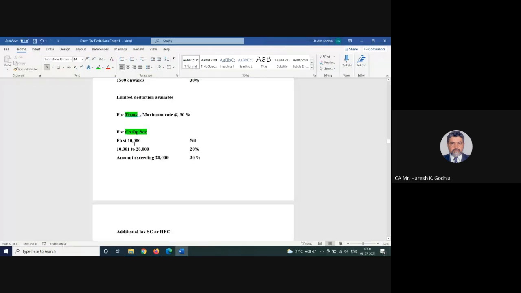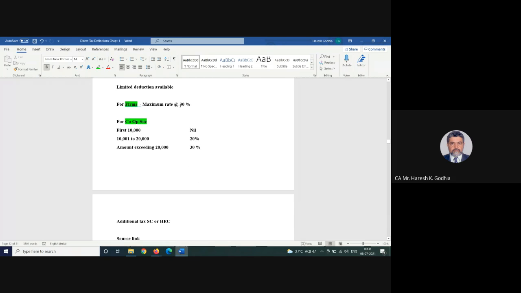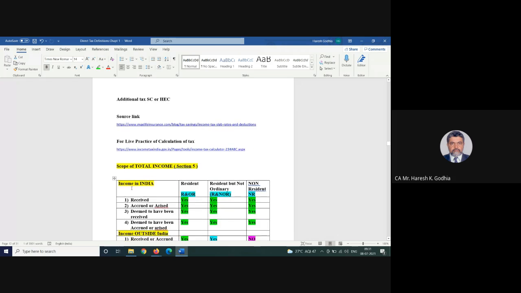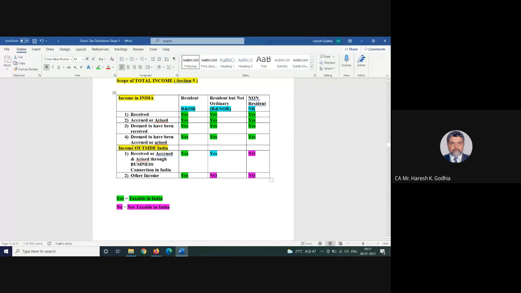Okay, then tax rates for the firm: straight away 30%, no remission or lower ceiling, no up to this no tax and all. Cooperative societies, yes, first 10,000 nil, second 10,000 20%, and thereafter everything 30%. And of course, higher education surcharge and everything is there. Thereafter, we move to section number 5. Section 5 is crucial.